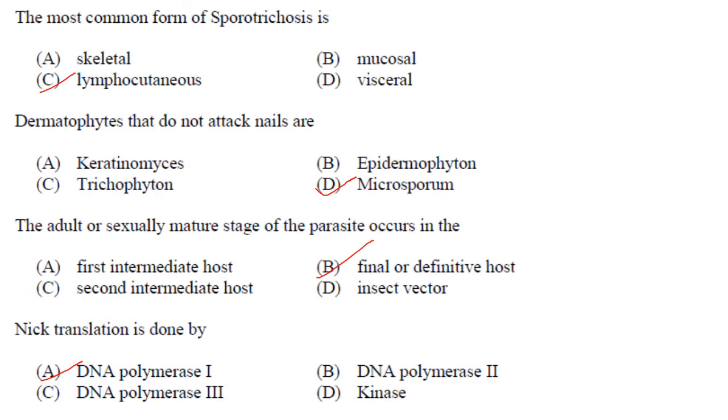The most common form of sporotrichosis is lymphocutaneous. So answer is option C. Dermatophytes that do not attack nails are microsporum. Answer is option D. The adult or sexually mature stage of the parasite occurs in the final or definitive host. Answer is option B. Nick translation is done by DNA polymerase 1.